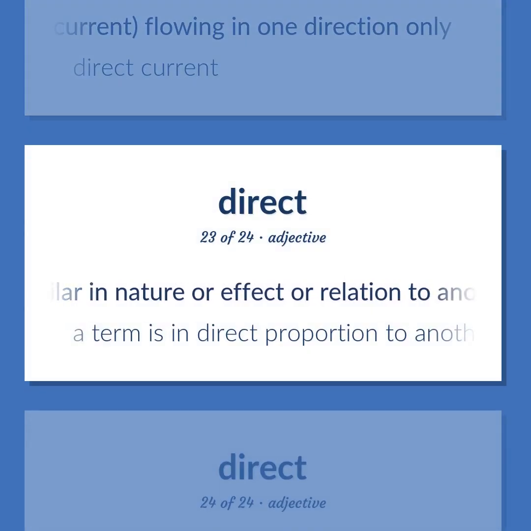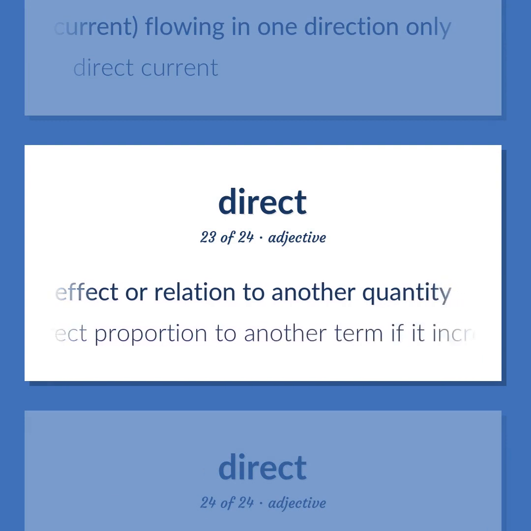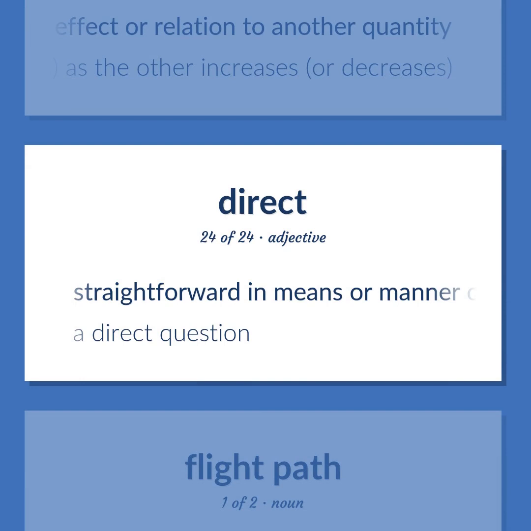Similar in nature or effect or relation to another quantity. A term is in direct proportion to another term if it increases or decreases as the other increases or decreases. Straightforward in means or manner or behavior or language or action. A direct question.